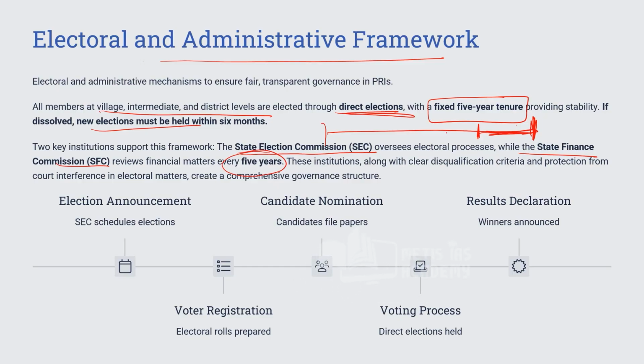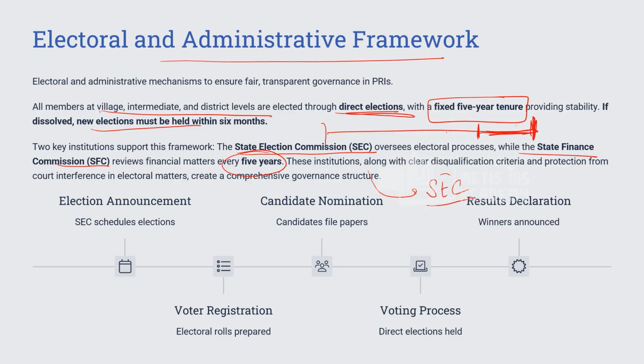We have seen that the State Election Commission is headed by the Election Commissioner, whose function is to superintend, direct and control the elections, and he is appointed by the governor. He has the same powers as a state high court judge, meaning he cannot be removed easily. He can be removed by the president upon the recommendations of parliament.